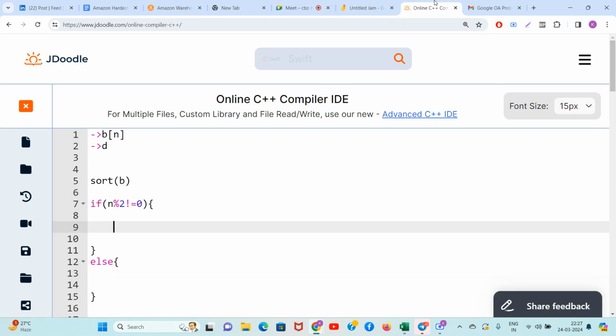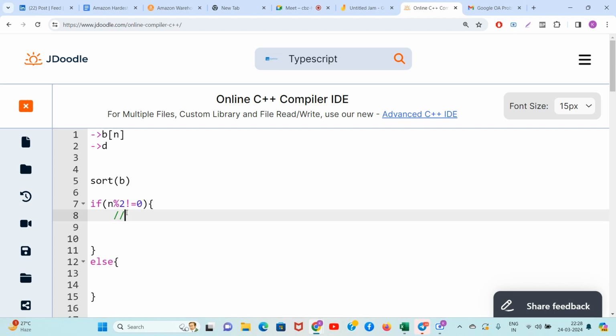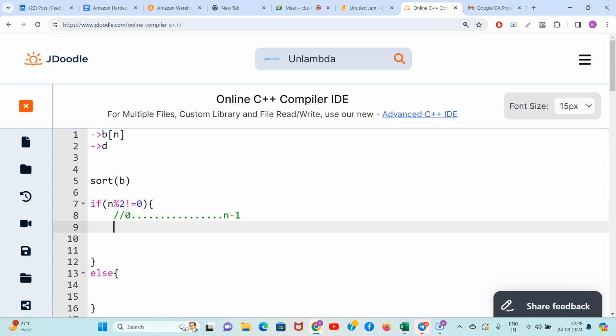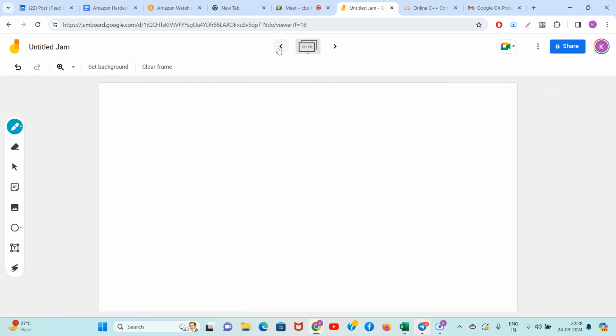So guys, please tell me, how will you check linearly? Suppose it is an odd number, now what will you do? The elements are from index 0 to n minus 1, so which will be the middle point? Guys, which will be the mid index? Please tell me. Don't you know how to calculate this much?